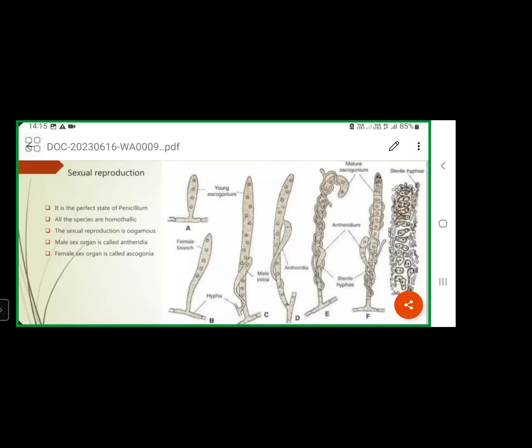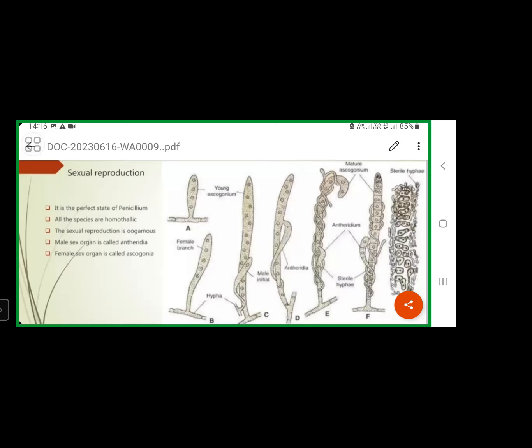The male reproductive structure in Penicillium is called the antheridium and the female reproductive structure is called the ascogonium. Both the antheridium and ascogonium will develop in Penicillium vermiculatum.